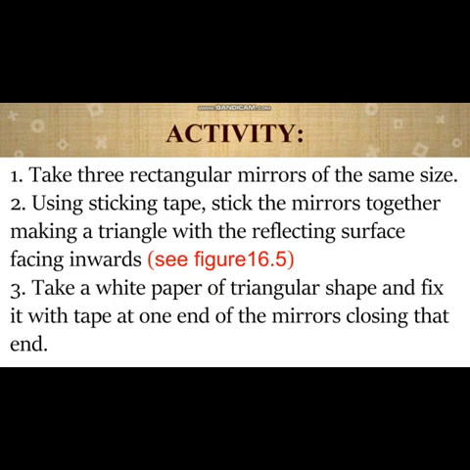So obviously, the reflecting surface would be inside. Okay, we are going to see figure 16.5. Now what do I have to take? I have to take white paper of triangular shape and fix it with tape at one end of the mirrors, closing that end. That means I have to cut a white paper of triangular shape, and I have to fix it with the tape at one end, and close one end of the rectangular mirror arrangement that we have formed. Okay, one end will be closed with the white paper.